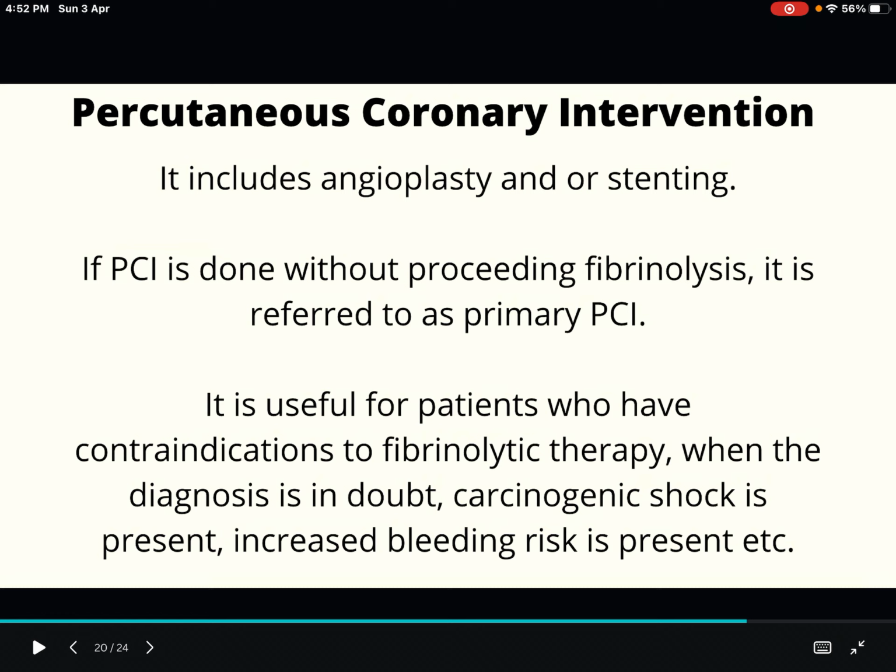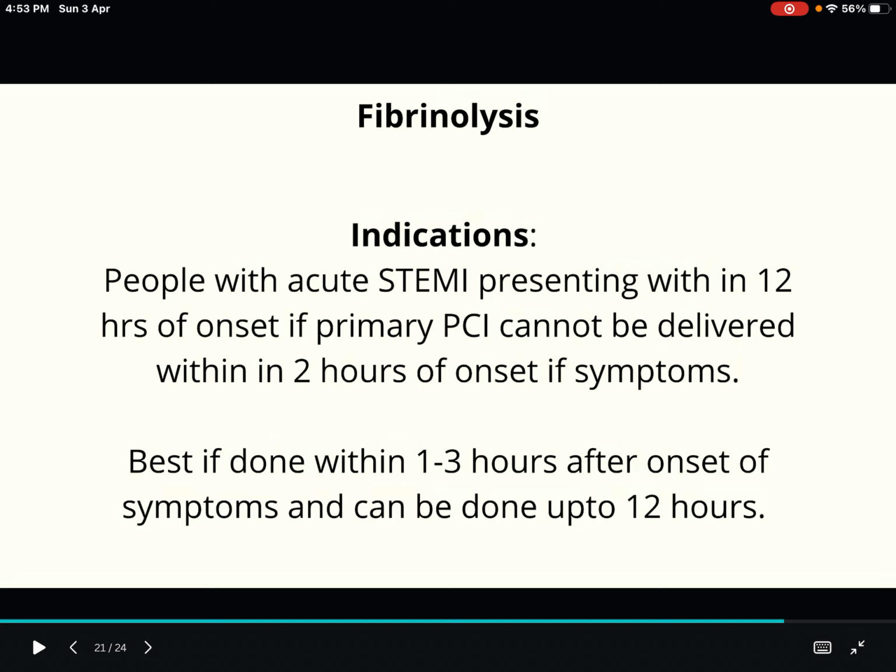Where are these percutaneous coronary interventions useful? It is useful for patients who have contraindications for any fibrinolytic therapy, where the diagnosis is in doubt, where cardiogenic shock is present, or if there is an increased bleeding risk, etc. In these conditions, we will be going for primary PCI only. Now let's see the second condition, that is fibrinolysis.